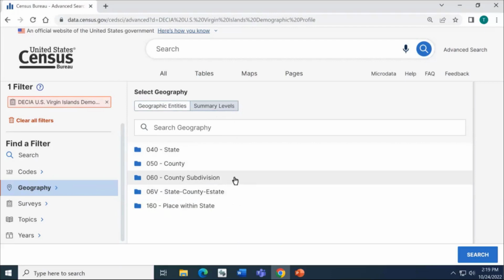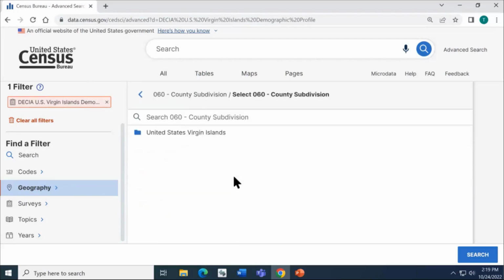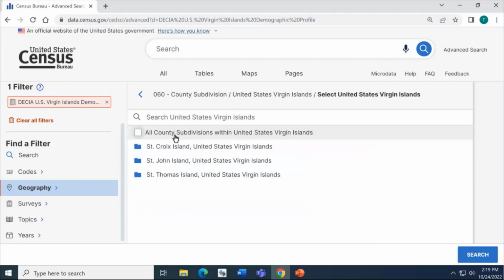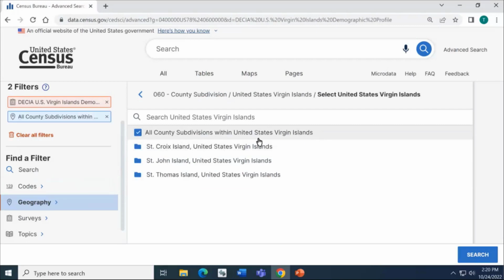I'm going to click on 060, County Subdivision. Notice this is also narrowing down rather than giving us all of the list of states. It's giving us just the folder for United States Virgin Islands that's compatible with our data set. We'll click the folder. Then we can drill into more detailed options if we'd like to select a single county subdivision. For my purposes, I actually want to select all county subdivisions in the United States Virgin Islands, so I'm going to click that checkbox at the top.